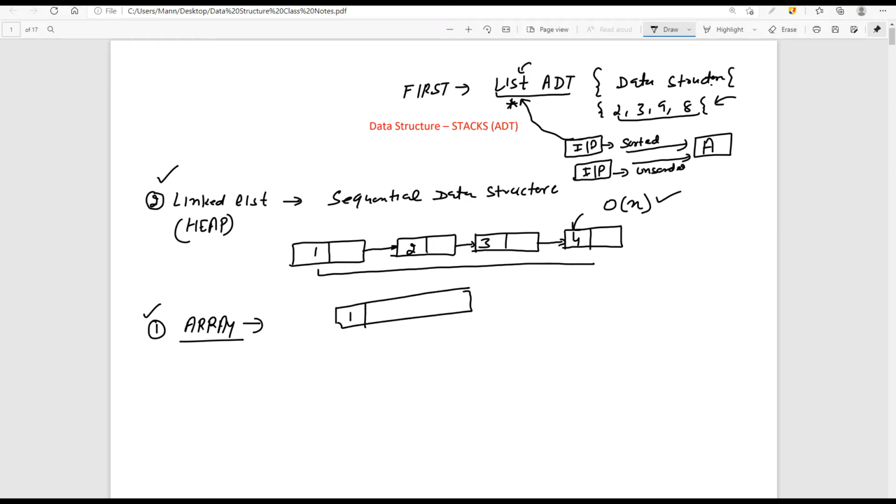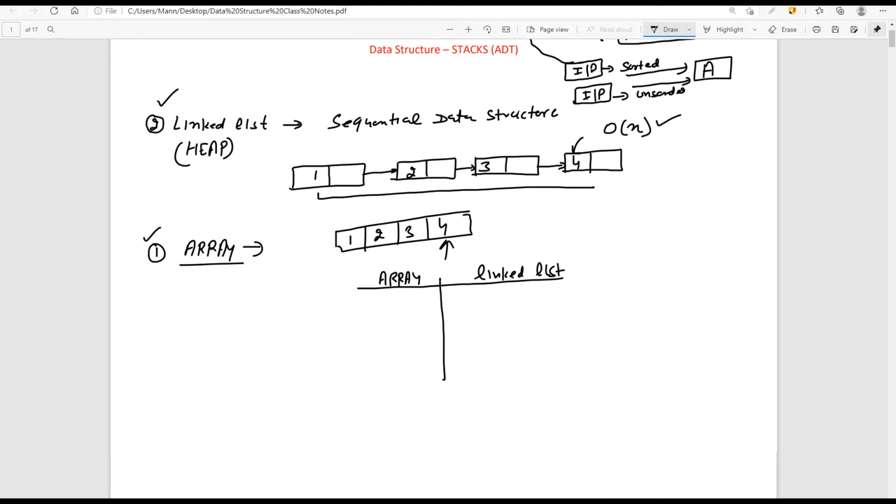What is the time complexity? I just want to search for this particular element. So there are two cases: one is the array case, or this is the linked list case. Now you want to perform some kind of searching.